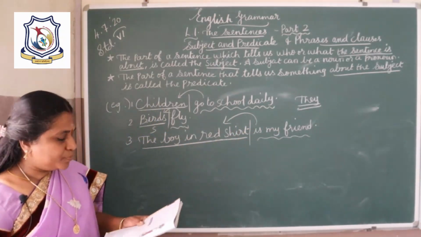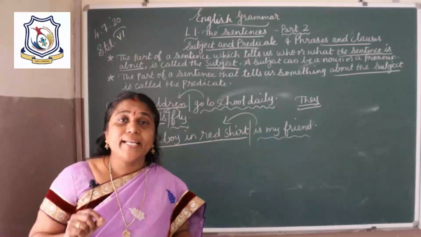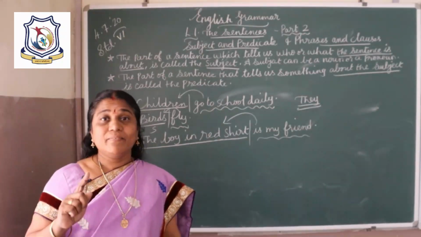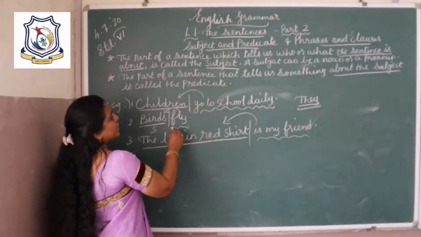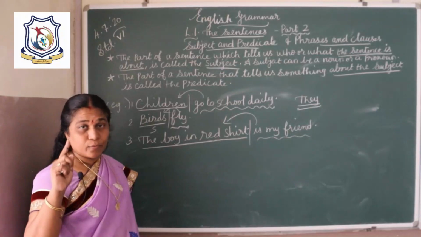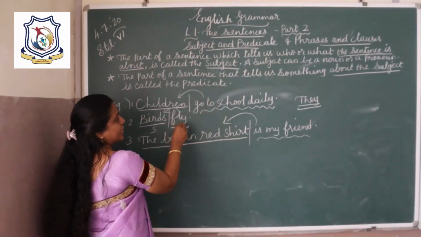Okay. So next, if the predicate consists of only one word, it is said to be a verb. Here fly is the predicate. It consists of only one word. So it is said to be a verb.